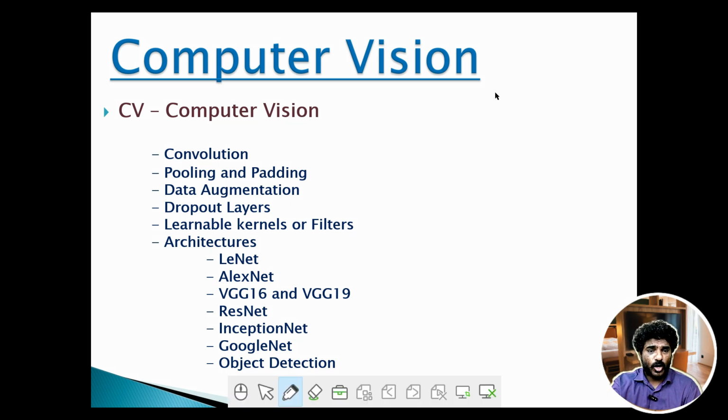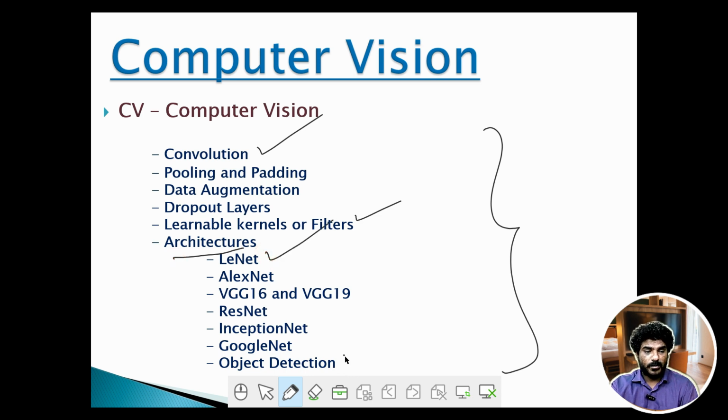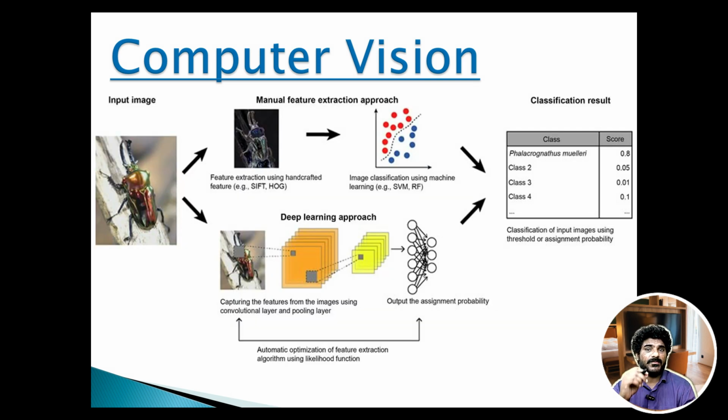So I have included a few topics to understand this computer vision, starting from convolutions and then learnable kernels or filters, and we'll understand a few architectures starting from LeNet to object detection. So here is an example of computer vision. We'll understand how the image is taken, what is the feature extraction stage, what is the deep learning stage, and we'll understand how those architectures are used here in computer vision.